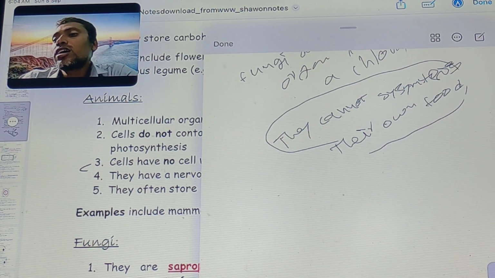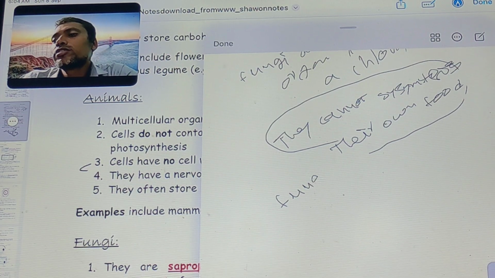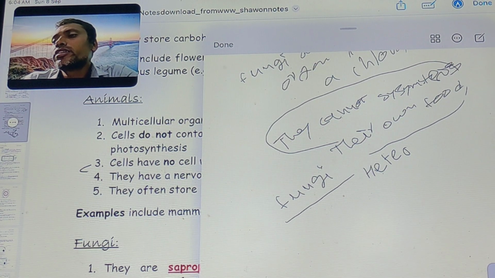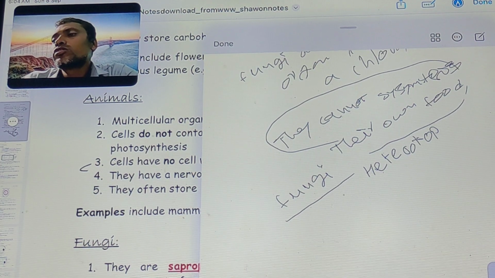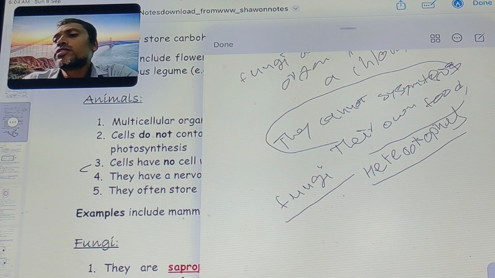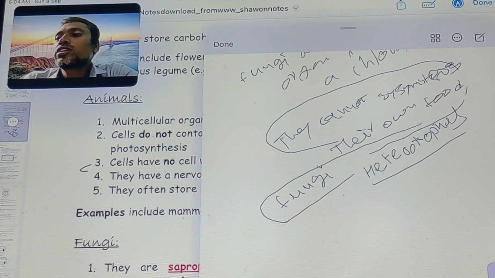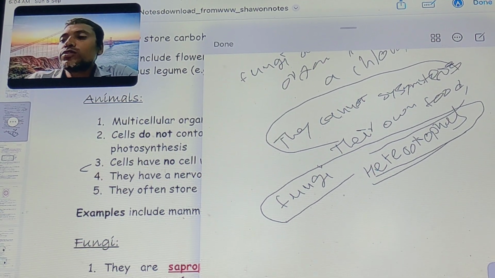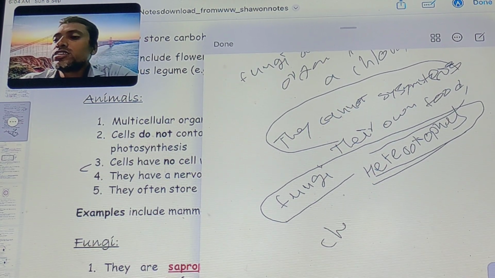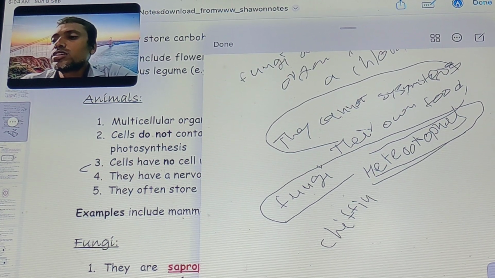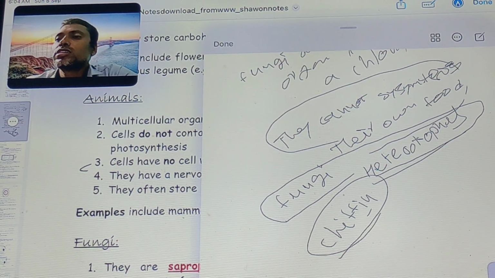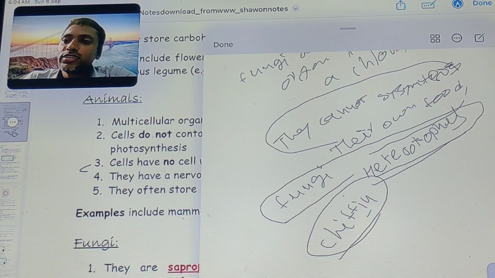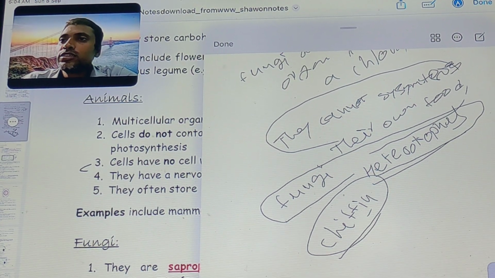The fungi are heterotrophs. The fungal cell wall is made up of chitin.